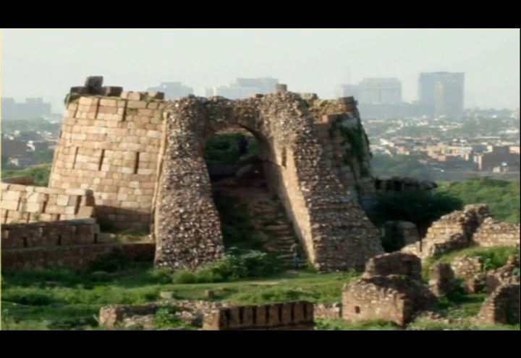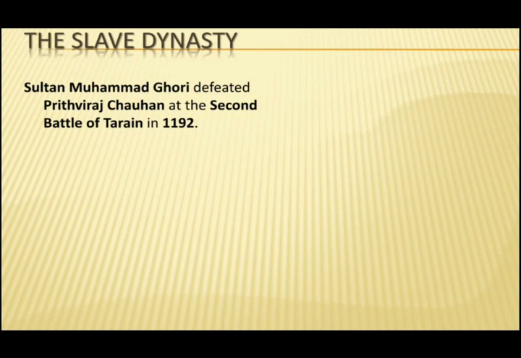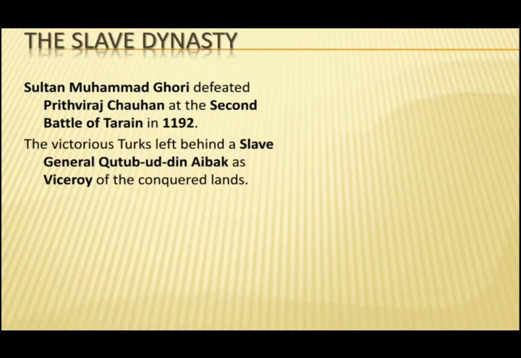Now let us see all the dynasties one by one. The Slave dynasty. Sultan Muhammad Ghori defeated Prithviraj Chauhan at the Second Battle of Tarain in 1192. The victorious Turks left behind a slave General, Qutbuddin Aibak, as viceroy of the conquered lands.